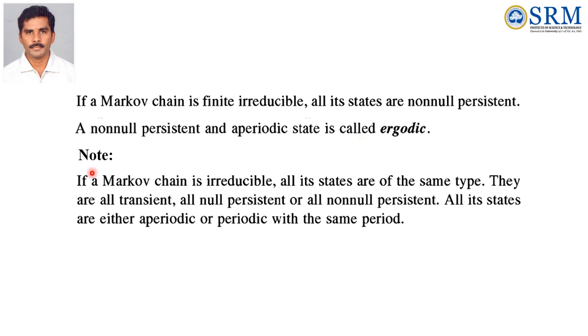Then a very important note: if a Markov chain is irreducible, all its states are of the same type. If one state is transient, all the states are transient. If one state is non-null persistent or null persistent, then all the states are the same. All its states are either aperiodic or periodic with the same period.